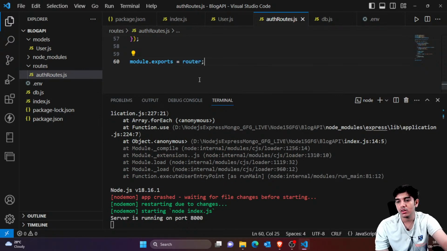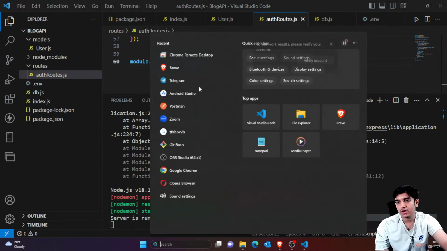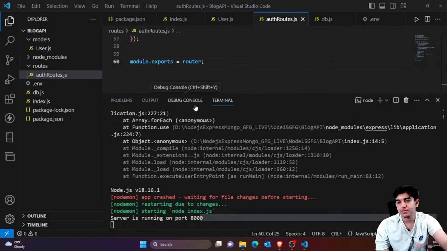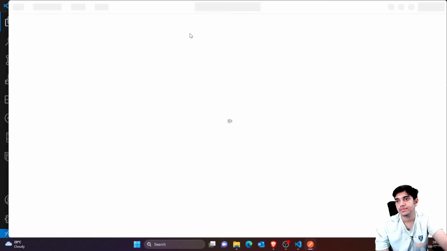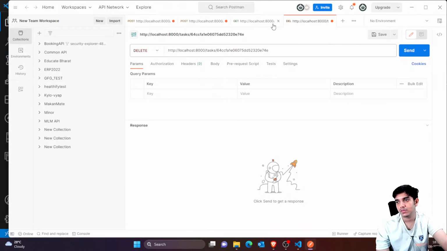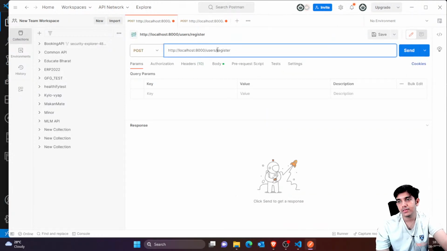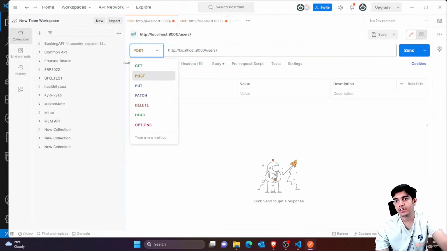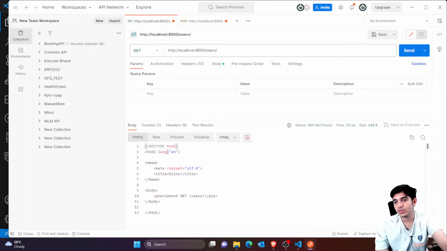You just have to export the router, and let's wait for MongoDB to be connected. You can see it takes a few seconds to be connected. So let's wait for that also. Until then, I would be opening Postman. So now we would be registering. You can see this is the actual path which we would call, slash users slash register. If you don't call slash register and you make a get request, what you would get is an error.